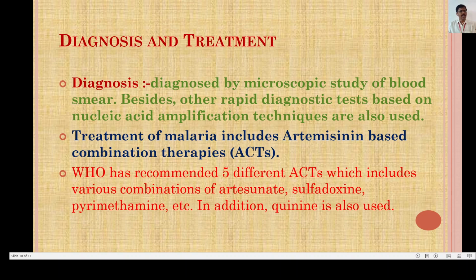Now the treatment of malaria. The treatment of malaria includes artemisinin based combination therapies. There are various techniques and treatments which are used to cure malaria. They are also called ACTs. The WHO, the World Health Organization, has recommended 5 different ACTs, which include various combinations of artesunate, sulfadoxine, pyrimethamine, etc. And in addition, quinine is also used to treat malaria. Now this was about the diagnosis and treatment of malaria.